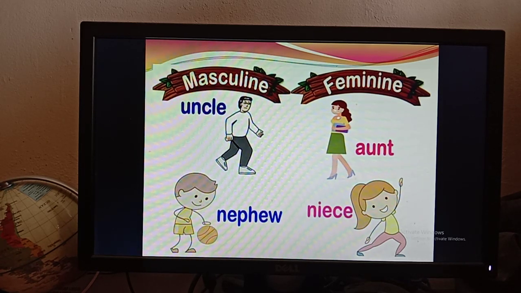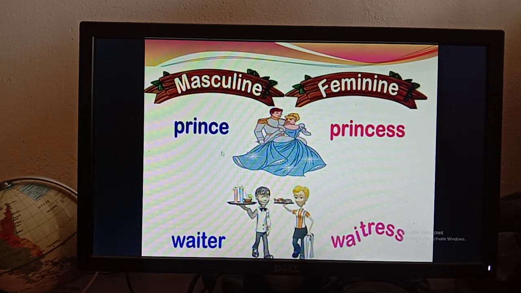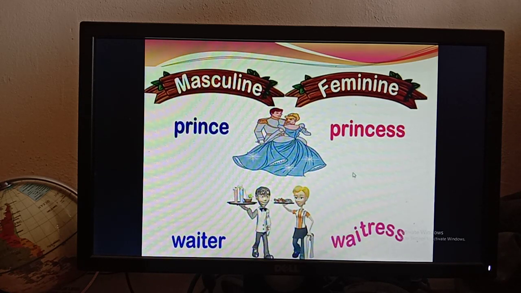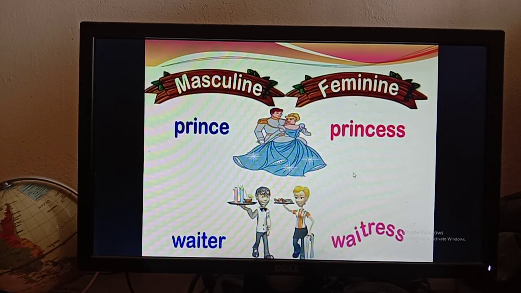Then there is prince, this is the masculine form, and the feminine form of prince is princess. So you can see that there is prince and there is princess. Then waiter, waitress. We call the male waiter waiter and we call the female waiter waitress. If you don't learn this gender, you will not be able to call them by their exact name.